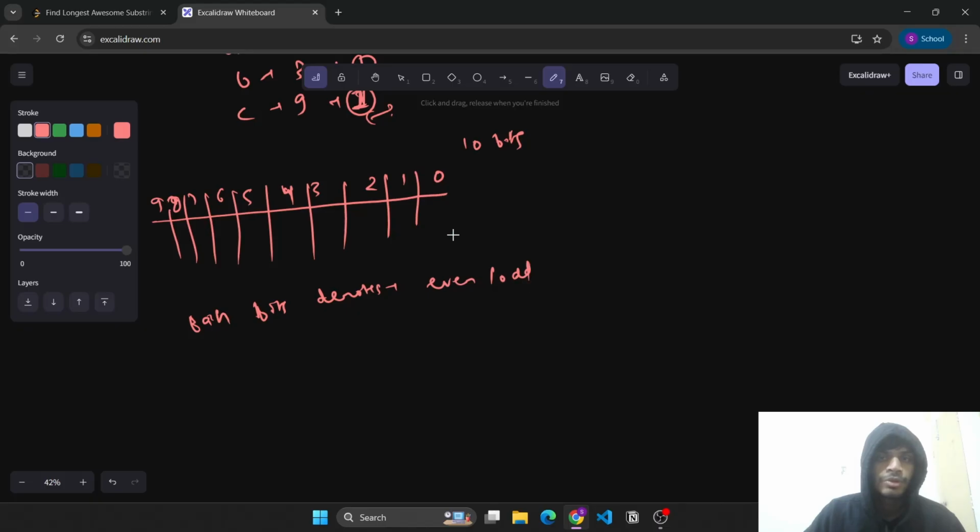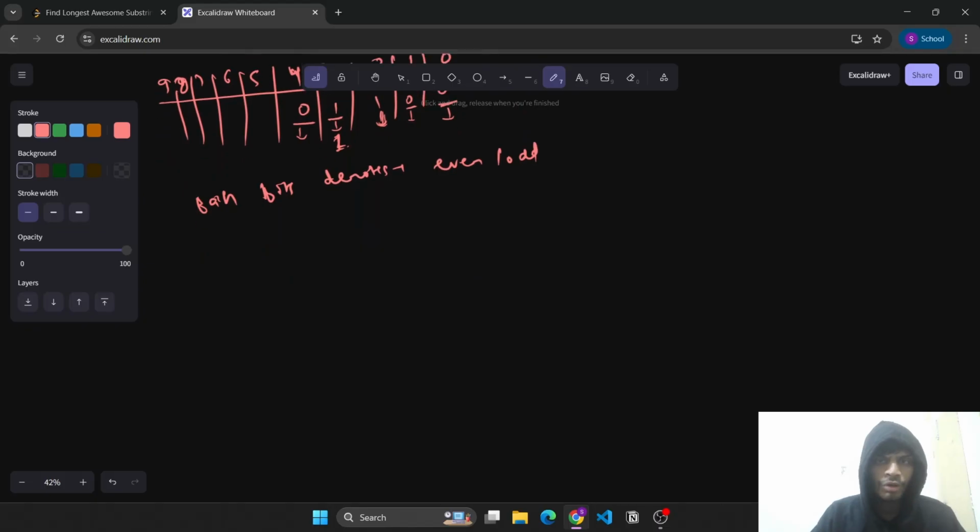Suppose it was 0 here, then 1 here, then 0 here, 1 here, 0 here. That means 2 has occurred an odd number of times in the current substring that we are dealing with, and 0 has occurred an even number of times. 1 has occurred an even number of times. 4 has occurred an even number of times. 3 has occurred an odd number of times. Okay, so this is the mask that we will create.